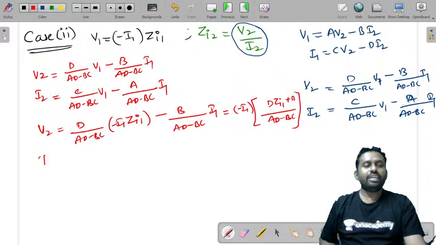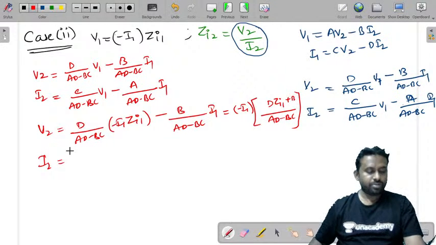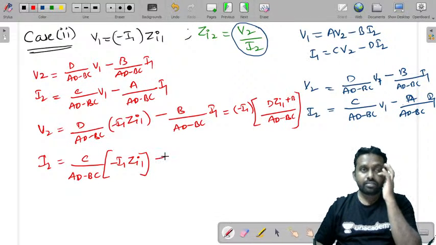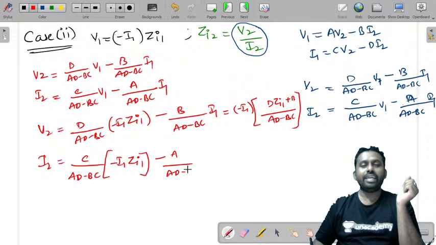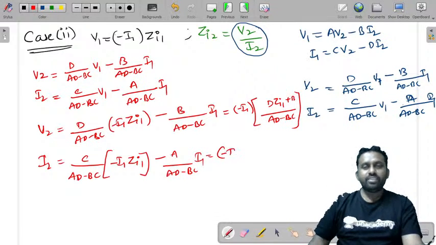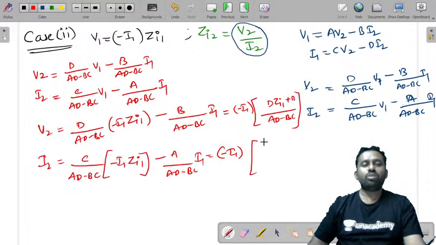Similarly, if you take I2 is equal to you can write C by AD minus BC into V1 minus I1 Zi1 minus A by AD minus BC into I1. Even here you can take minus I1 common and write C Zi1 plus A, AD minus BC.